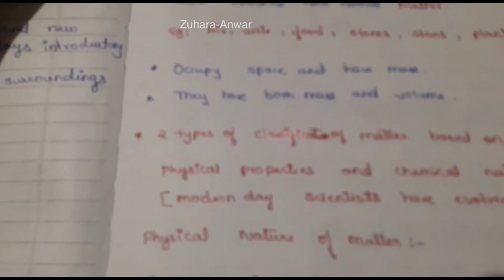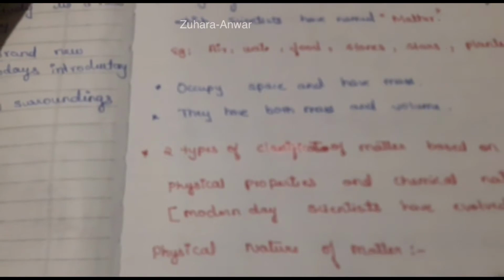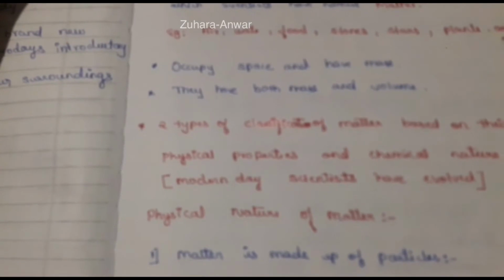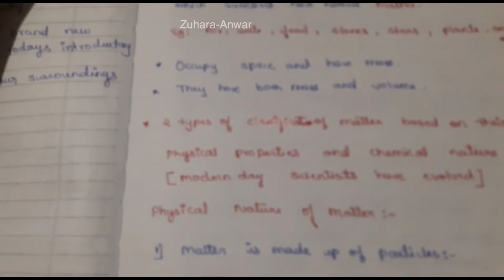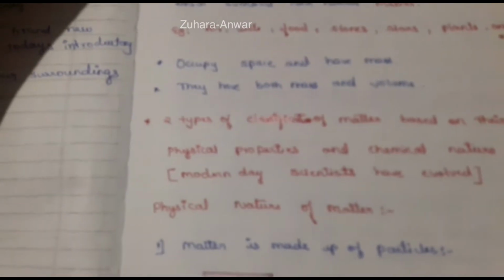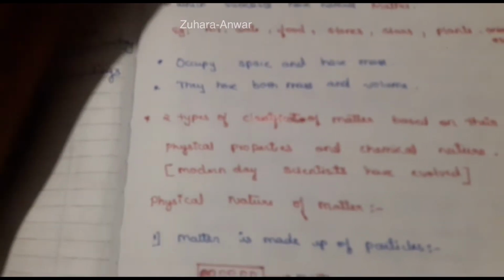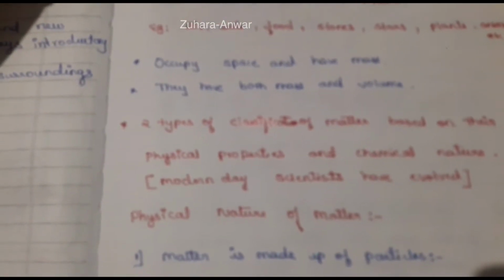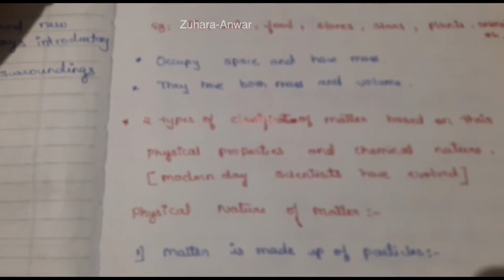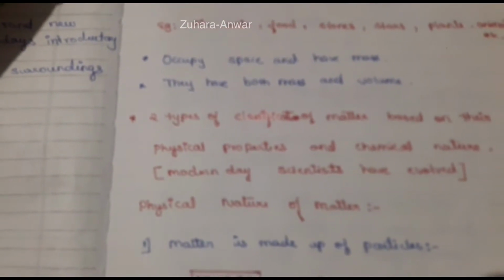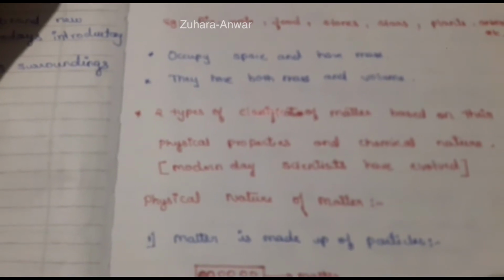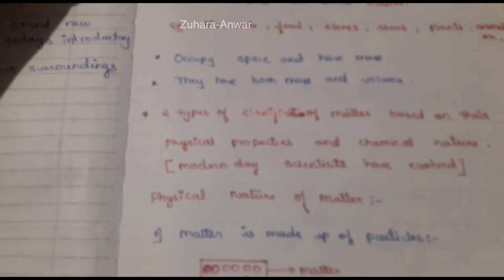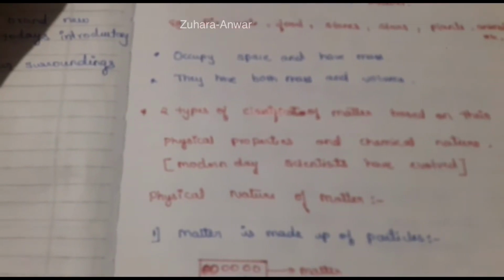Next we'll see the history of matter. Early Indian philosophers classified matter in the form of 5 basic elements, that is the Panchatattva: air, earth, fire, sky and water. According to them, everything that is living or non-living was made up of these 5 basic elements. Modern day scientists have evolved 2 types of classification of matter based on their physical properties and chemical nature.